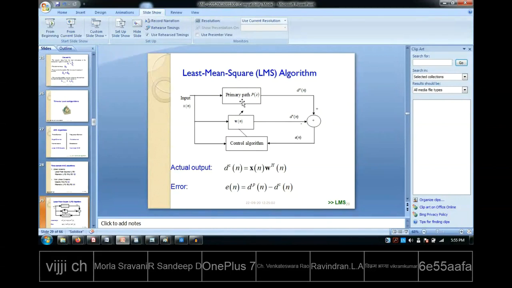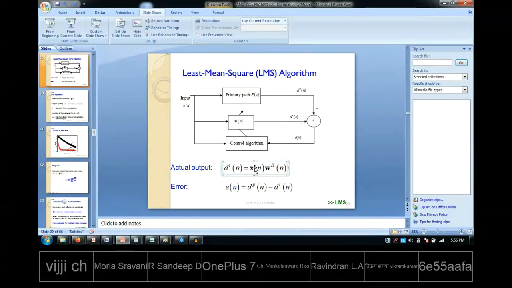Now we can write these equations like this: d_s of n is the convolution of x of n with w of n. This is a matrix notation, where we have written x as a bold small letter. In fact, this x of n is a row vector, and w of n is also a row vector, but we are writing w Hermitian, so that overall it becomes a column vector. When you multiply this row vector with the column vector, you get a single number, so it is shown unbolded.